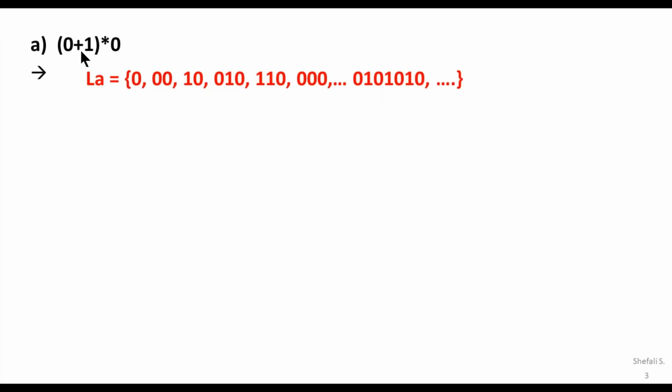In the next iteration, if the loop includes only 1 or 0 from the given bracket, and it is again concatenated by 0, then we may have 0 0 or 1 0 as valid examples.